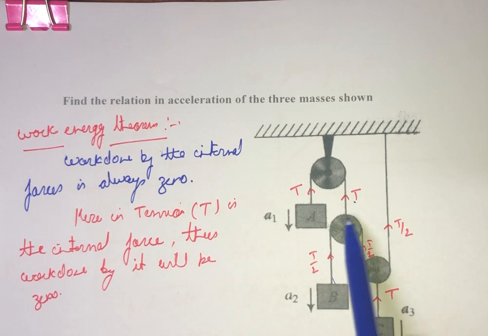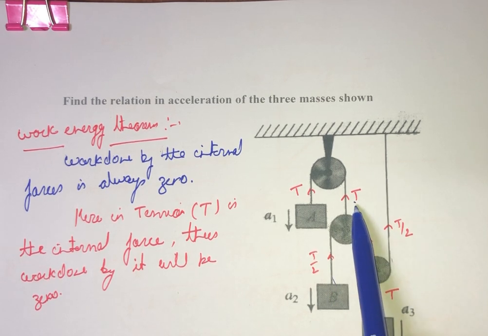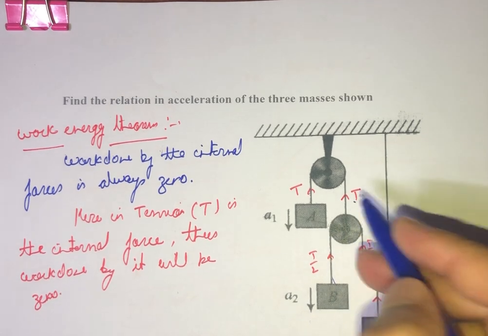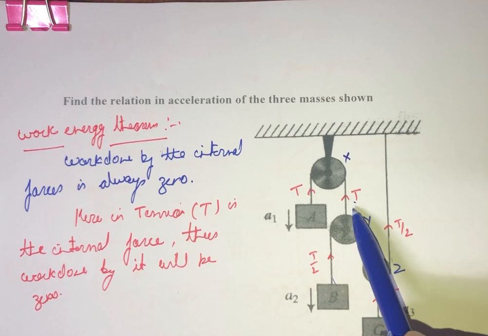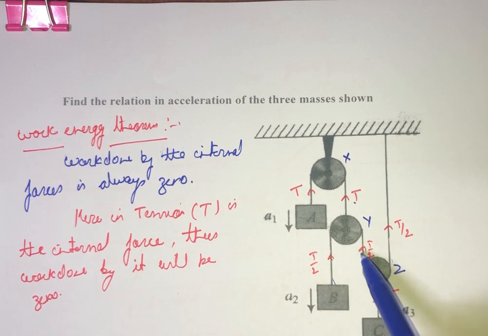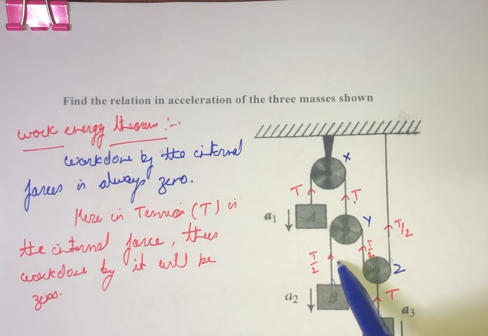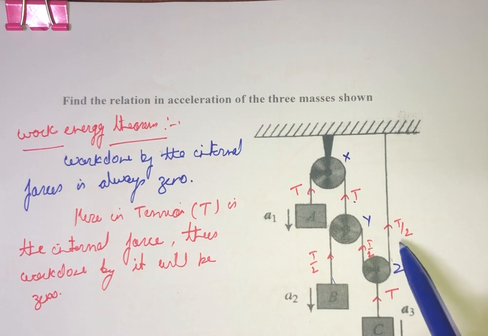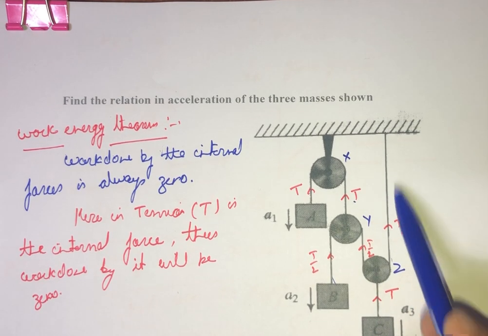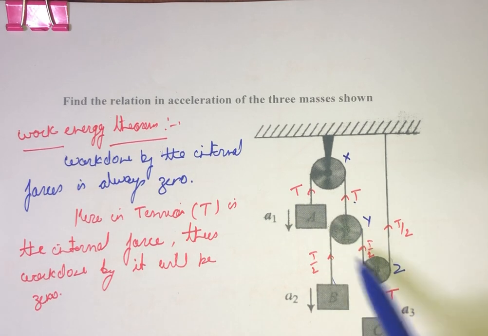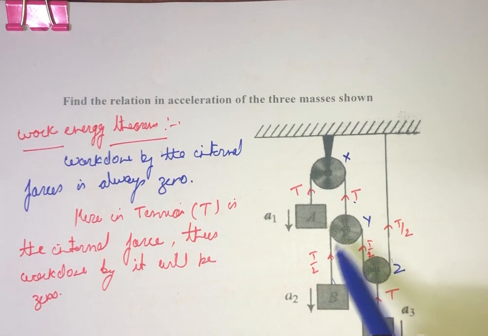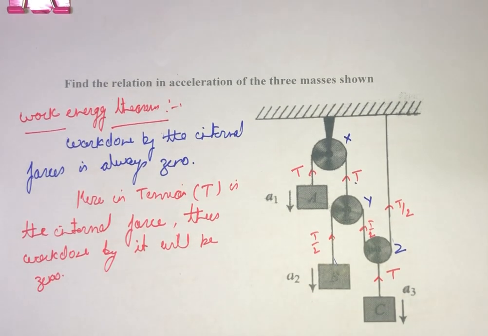Similarly from B, this entire is a continuous string, but at this pulley, let us call these X, Y and Z pulleys. So Y pulley has a tension of T, so the subdivided tensions will be T by 2 and T by 2. This is a continuous string which goes across Z, leading to a tension T by 2, and the mass C is going to have a tension T, so indirectly we can find out the various tensions across the pulleys as well as along the masses. So let us take the masses one by one.